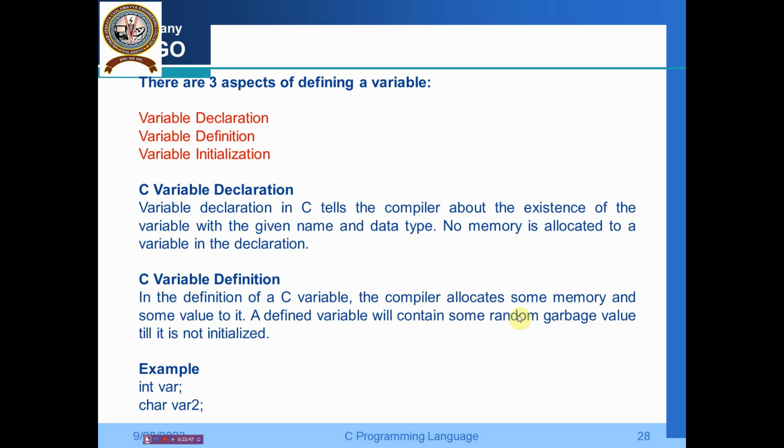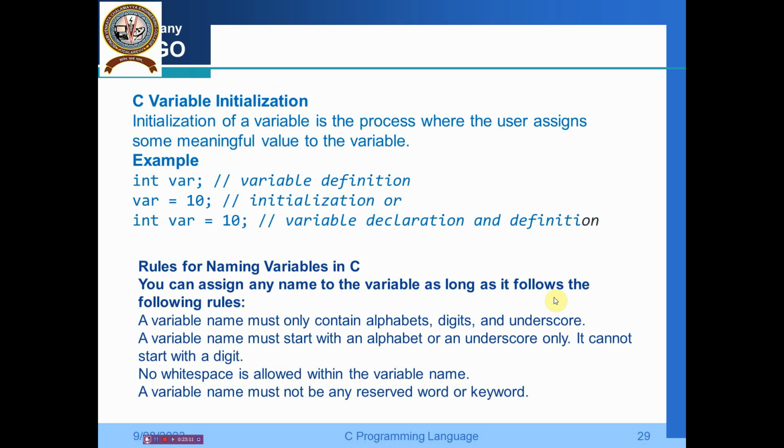In the definition of a C variable, the compiler allocates some memory. Remember, in the variable definition, it allocates some memory to it. A defined variable will contain some random garbage value until it is initialized. For example, int var, char var2, like that we go for the variable definitions. Then we go for the variable initialization. Initialization of a variable is the process where the user assigns some meaningful value to the variable. For example, I say int var and var is equal to 10. The same thing we can make as int var is equal to 10 and a semicolon.